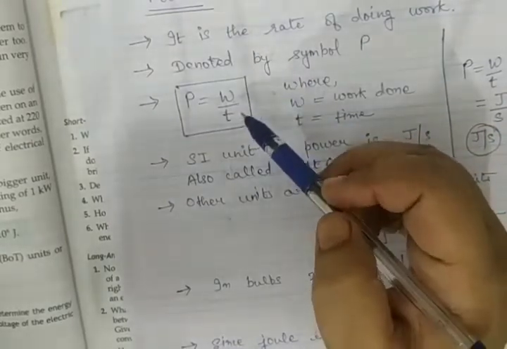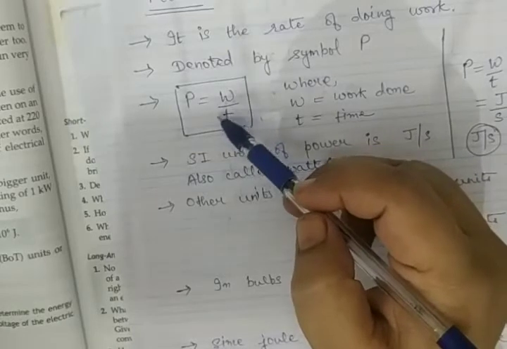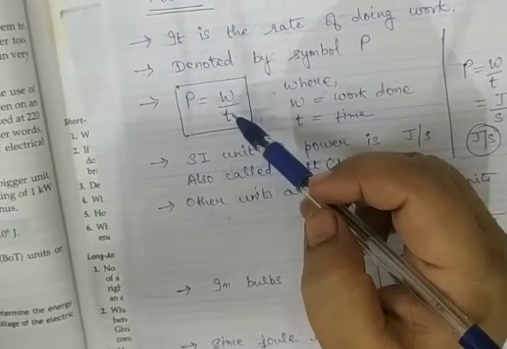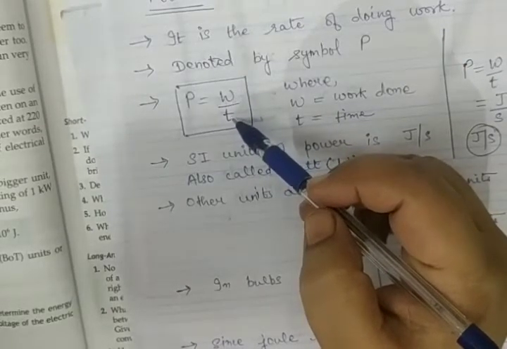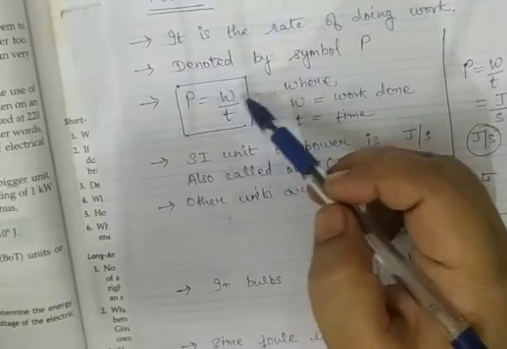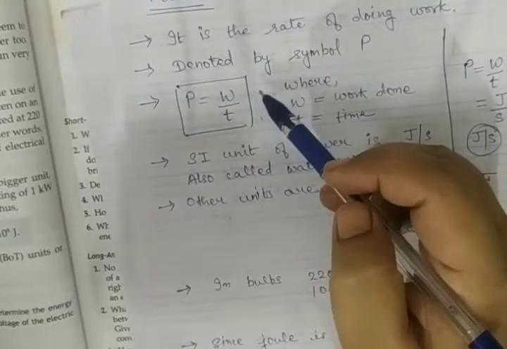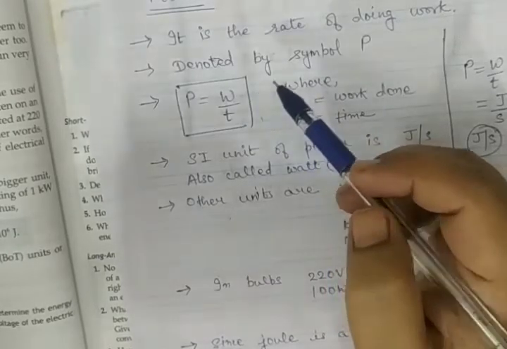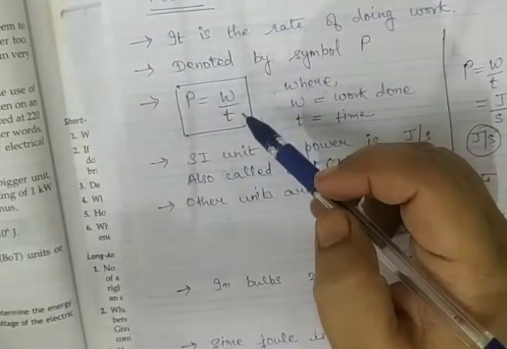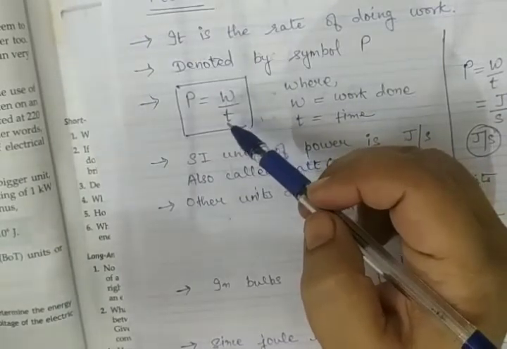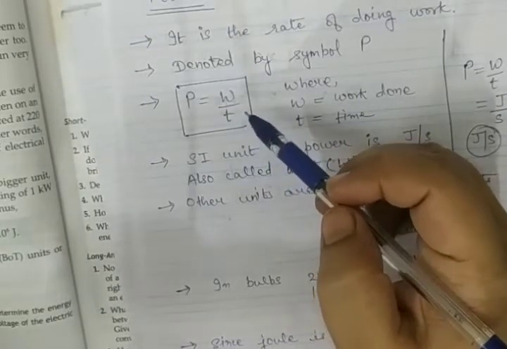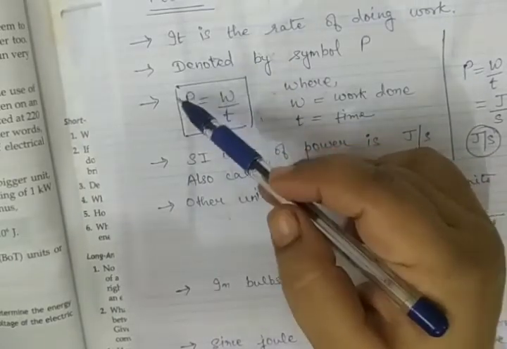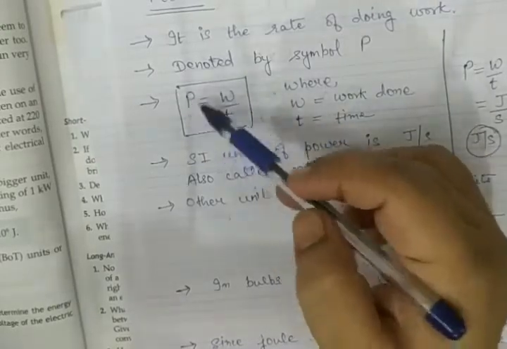I have also told you in a previous topic that if the denominator is less, this whole thing becomes greater. So if the time taken is less, suppose work done is the same in both cases, as in filling the tank, where work done is the same because they are filling the same amount of water. Work done is the same, but time taken is less in one of them as compared to the other. So when time is less, power will be more. When time is greater, power will be less.